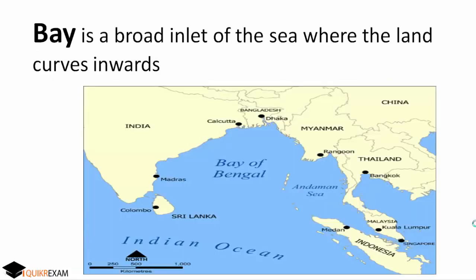Next, move to bay. What is a bay? A bay is a broad inlet of the sea where land curves inwards. See in this picture we have shown the Bay of Bengal. Here the land is curving inward.